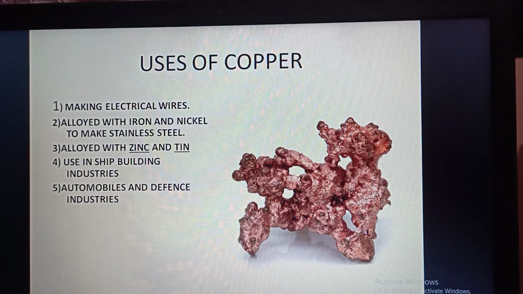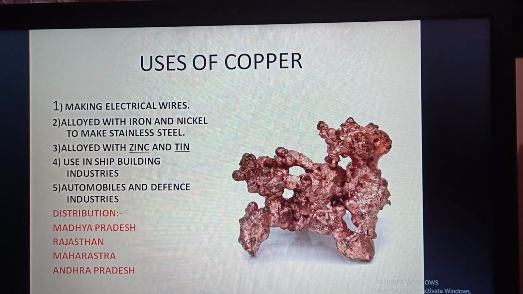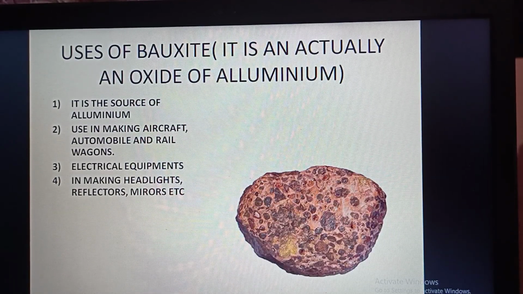It is used in shipbuilding industries and also in automobile and defense industries. Next is the distribution of copper. It is found in the states of Madhya Pradesh, Rajasthan, Maharashtra and Andhra Pradesh. Next, bauxite. It is an oxide of aluminium.